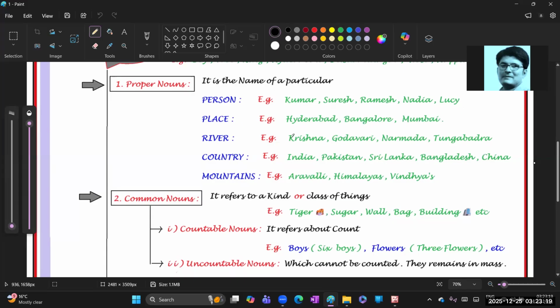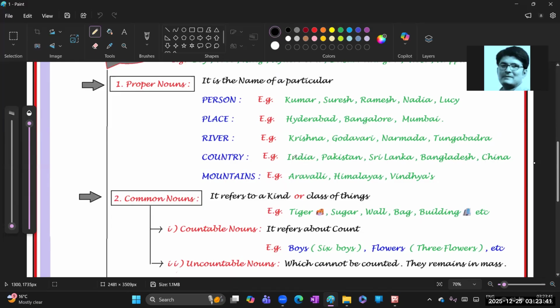Next, rivers have specific names, like Krishna River, Godavari River, Narmada River, Tungabhadra River. Countries also have particular names, like India, Pakistan, Sri Lanka, Bangladesh, China.